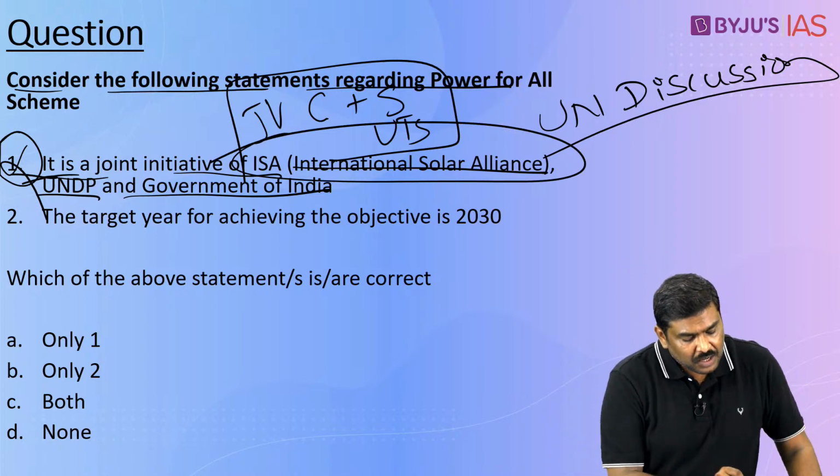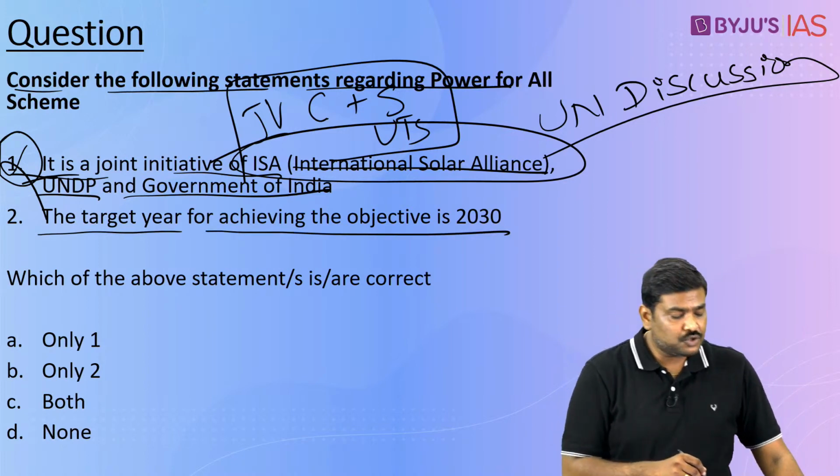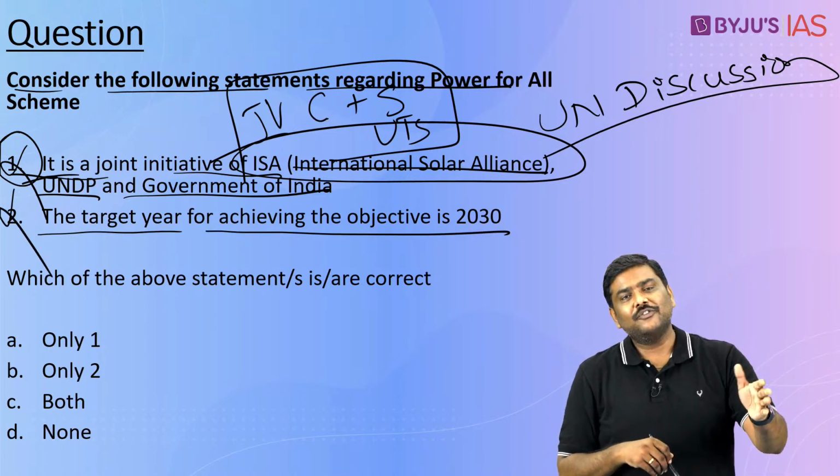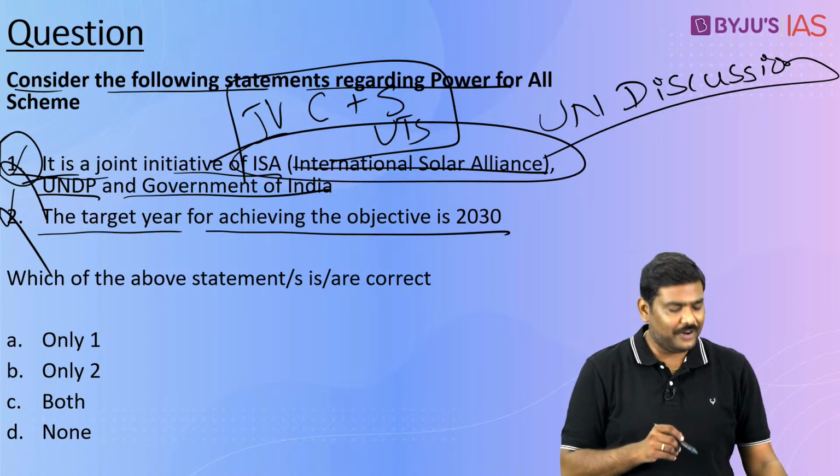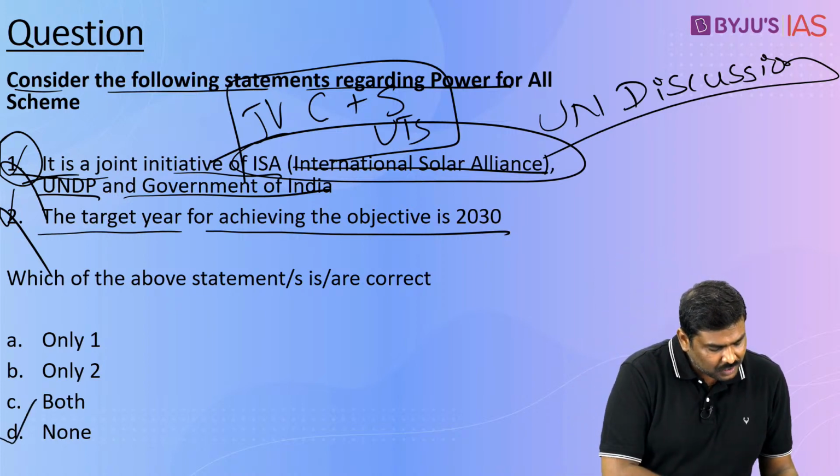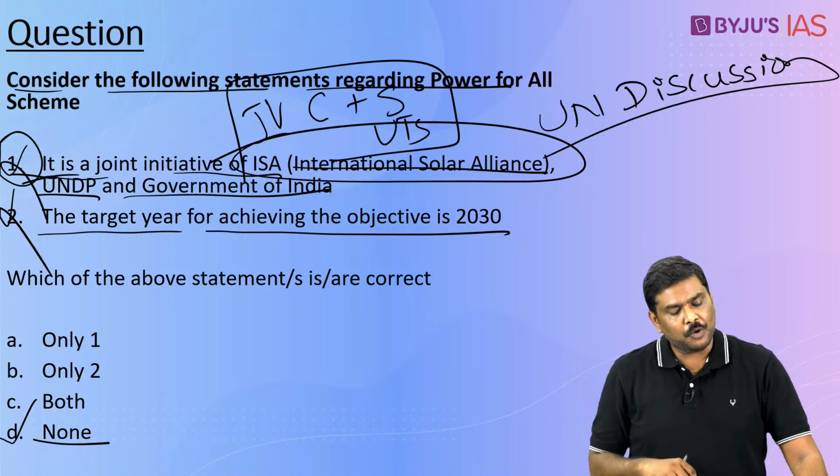Okay. Second, the target year for achieving the objective is 2030. Wrong. It was financial year, starting of the financial year 2020. Right. So both the statements are wrong. Right option will be option D, none of the above.